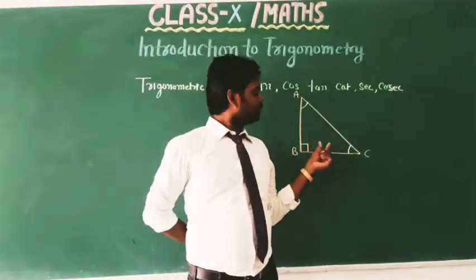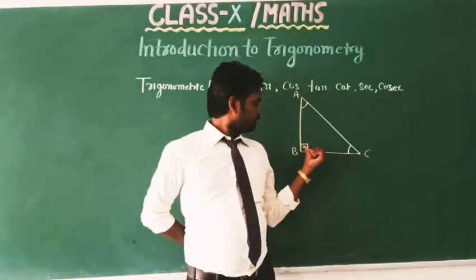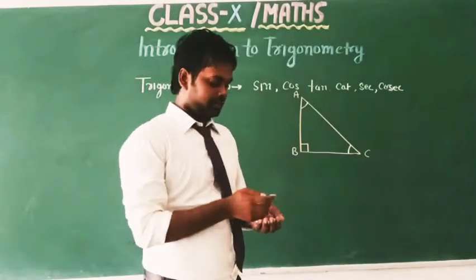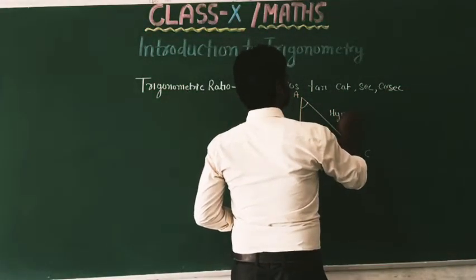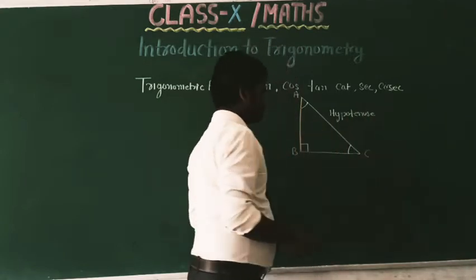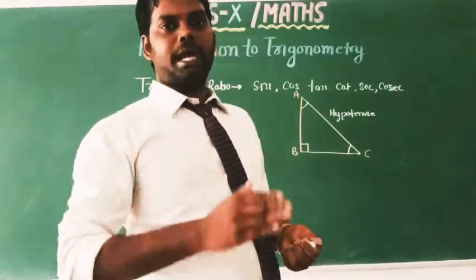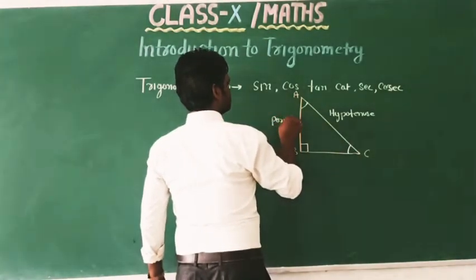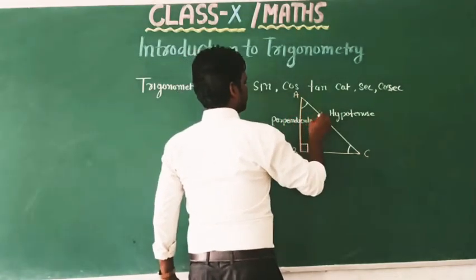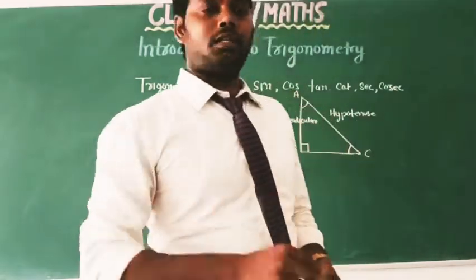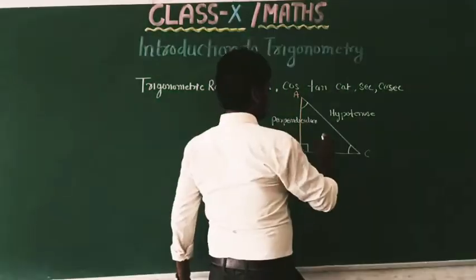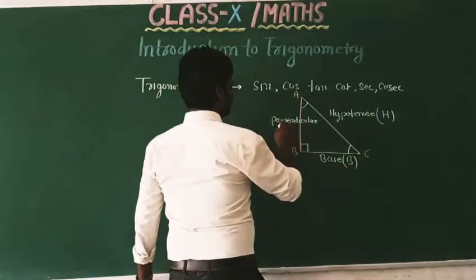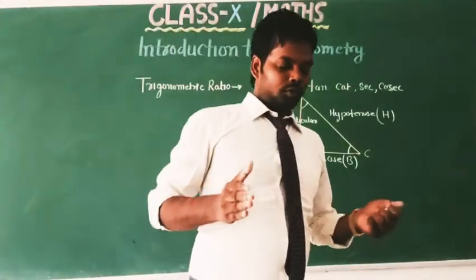Dear children, one thing to remember: in a right angle triangle, the side opposite to the right angle, that is AC, is called the hypotenuse. The vertical side, AB, is called the perpendicular, and the horizontal side, BC, is called the base.